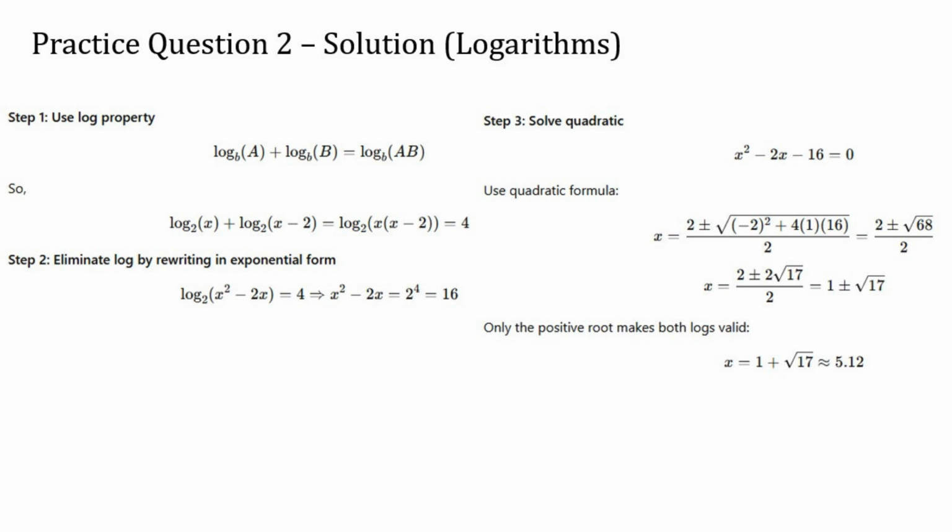We evaluate both roots, but remember, because we're dealing with logarithms, we must check that the values make the original expressions valid. Since a log is undefined for 0 or negative values, we discard any result that doesn't keep both expressions inside the logs positive. That leaves us with a single acceptable solution. We evaluate it approximately and find that it most closely matches option C.